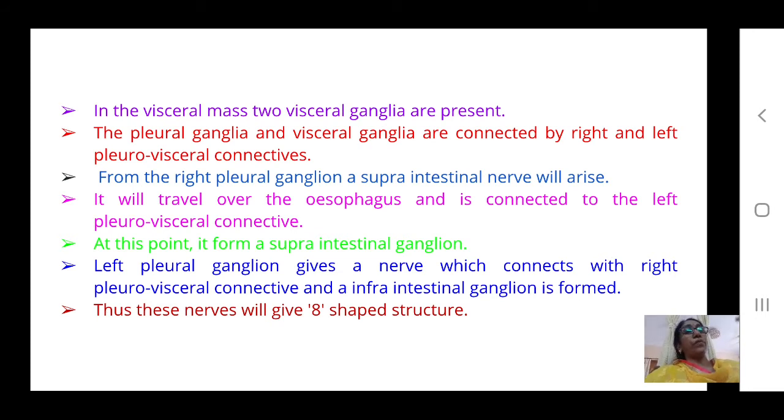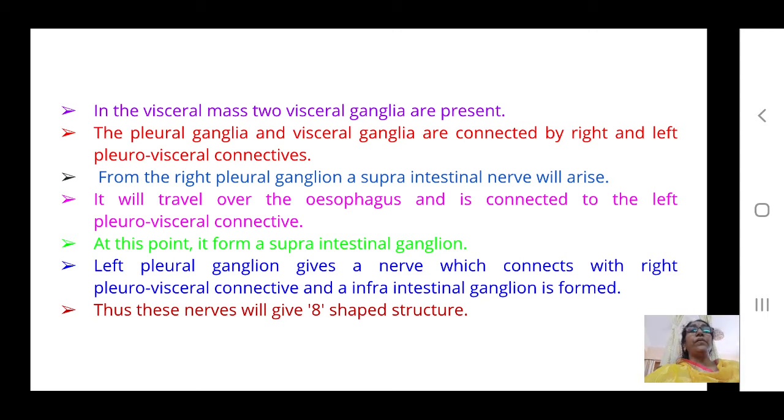That means from the right side it arises, and it travels towards the left side over the esophagus and connects to the pleurovisceral connective. At this point, it forms a supraintestinal ganglion. So a new ganglion is formed where the pleurovisceral connective is.